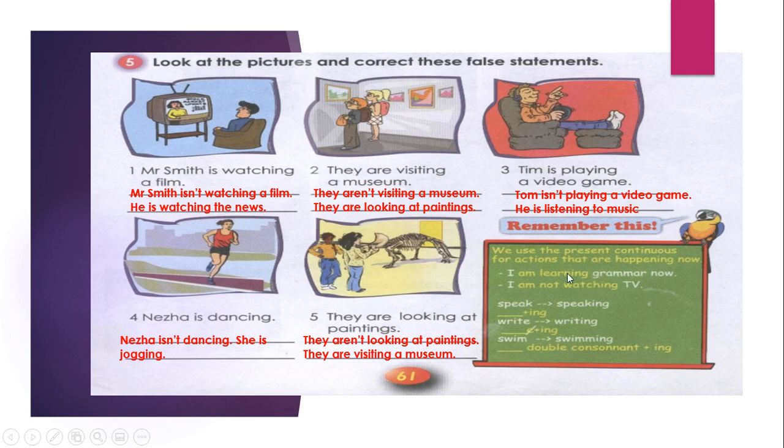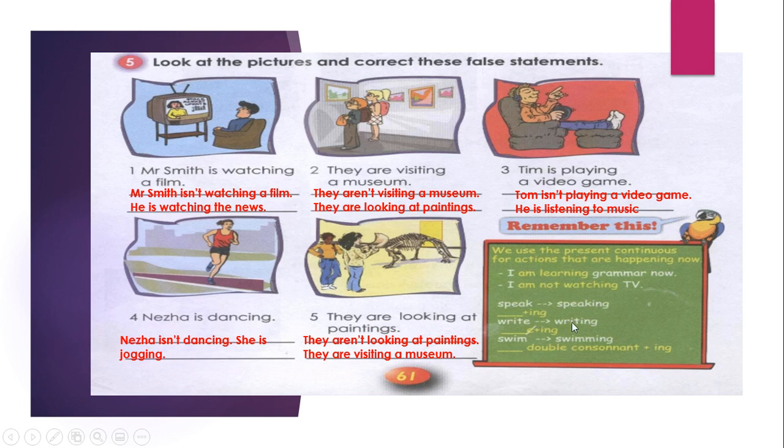That's the correct one. So, all in all, we should remember this. We use the present continuous for actions that are happening now, at this moment. For example, I am learning grammar now. Verb to be plus verb learn plus ing. I am not watching TV. I am watching TV, so we add not for the negative. So in the form, we use verb plus ing.